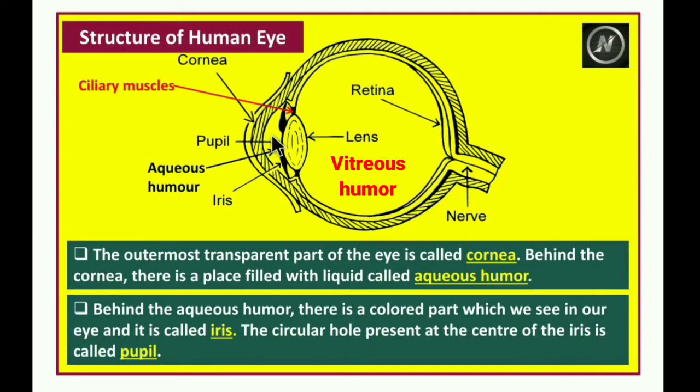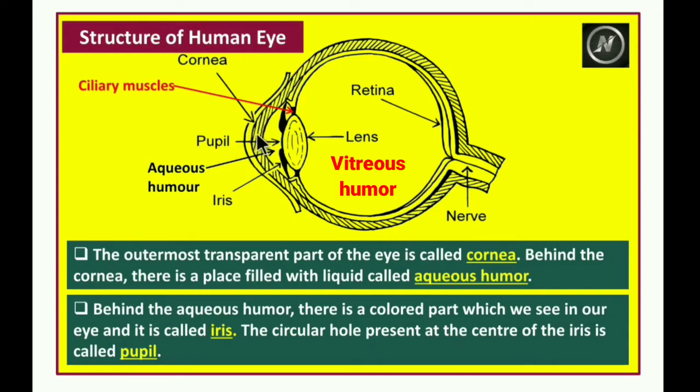Behind the aqueous humor, there is a colored part which we see in our eye, and it is called the iris. The circular hole present at the center of this iris, this is the iris, is called the pupil. A circular hole present at the center of the iris is called the pupil.